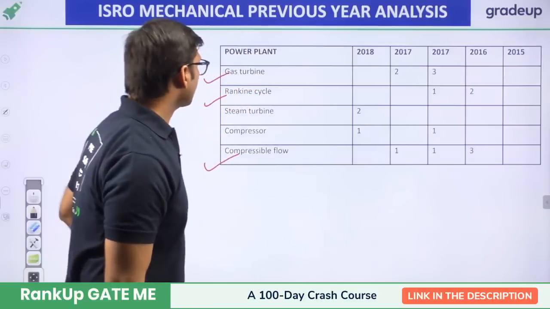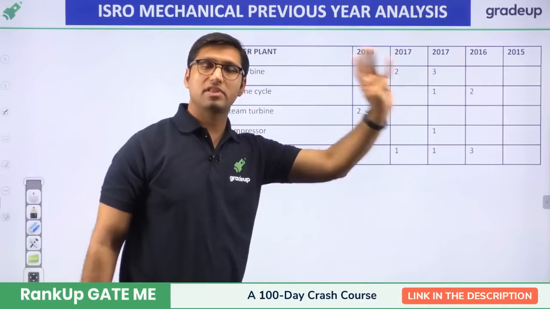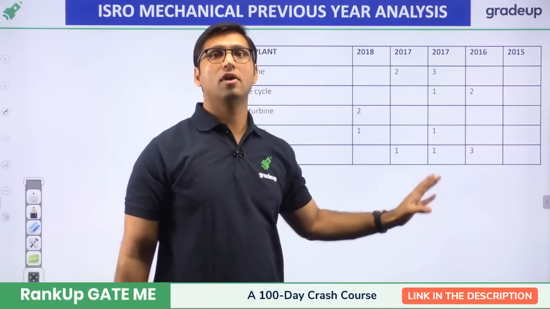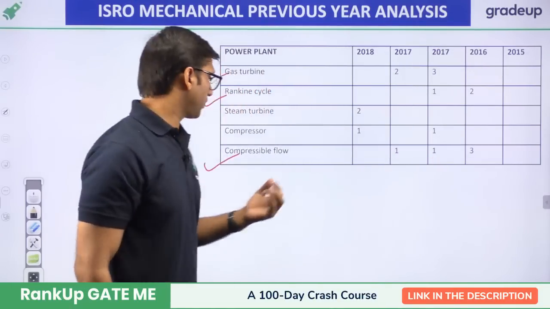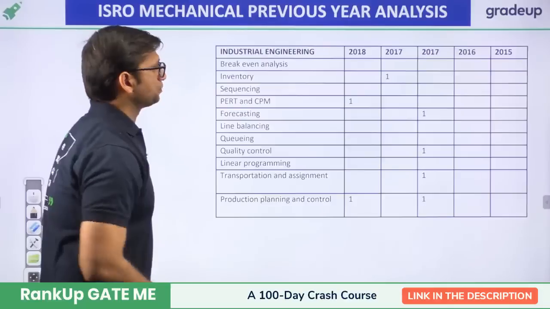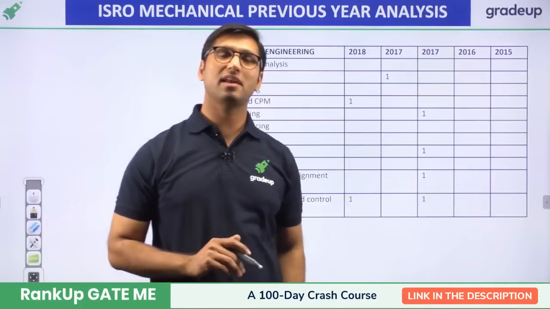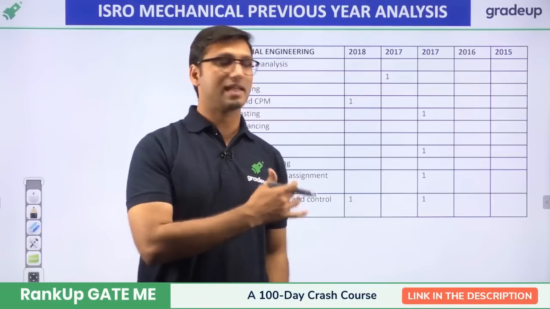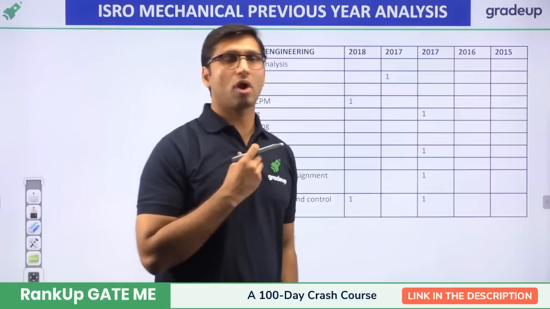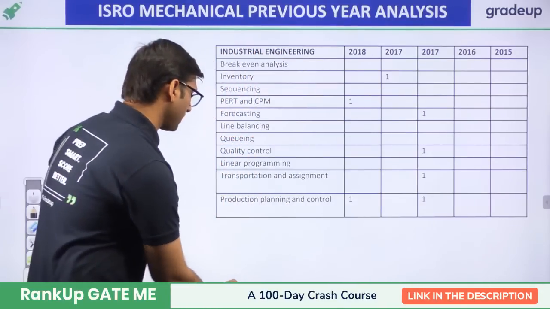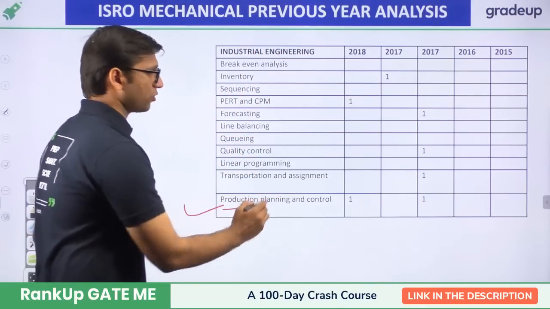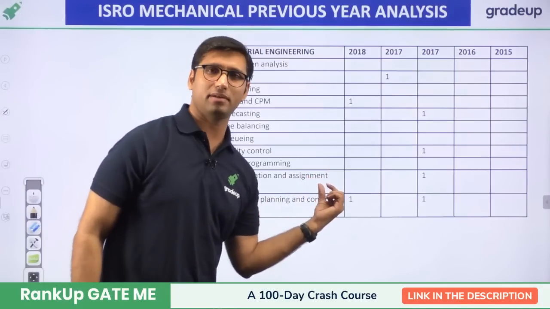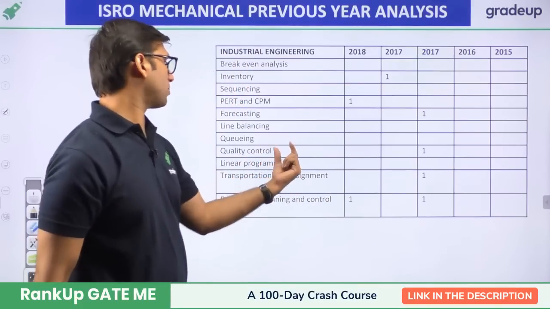So from power plant, the important topics are gas turbine, Rankine cycle, and compressible flow, or flow through an air compressor. Now industrial engineering also has very little weightage in the ISRO exam, like IC engine, it does not have a good weightage. From industrial engineering, the major topics asked were production planning and control. There were questions from production planning and control, and one question each for transportation and assignment. And there were questions from quality control.